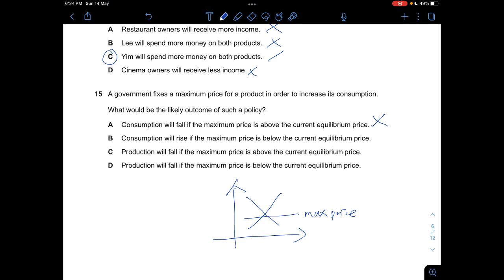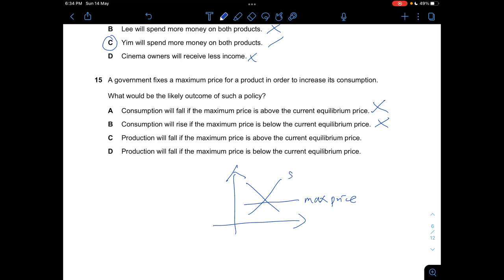And B, consumption will rise if the maximum price is below the current equilibrium price. It is not correct as well, because if you were to price it below the equilibrium price, there would be a decrease in supply and an increase in demand, but then there will be a shortage. And then C, production will fall if the maximum price is above the current equilibrium price. Nope. Production will rise. And then D, production will fall if the maximum price is below the current equilibrium price. So 15 is D.